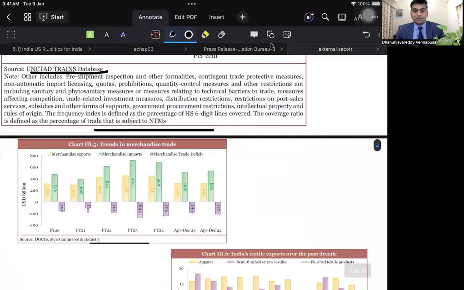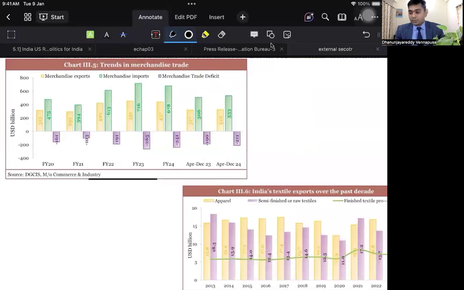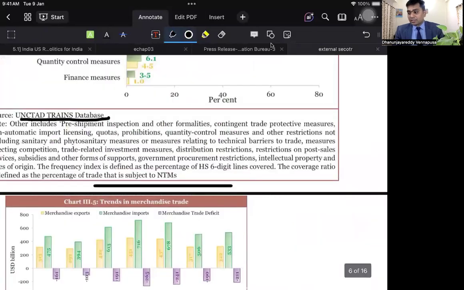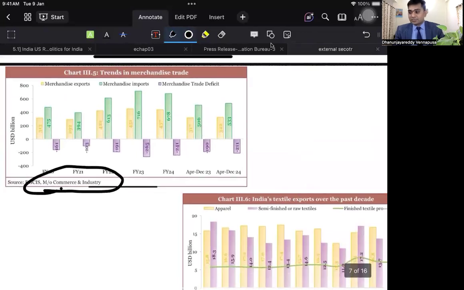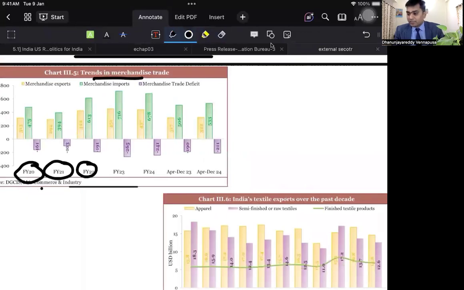Next one. If you look at the trends in merchandise trade in India, from the Ministry of Trade and Commerce, up to here, these are the trends in the globe. The second section is about India. If you look at the Indian segment, particularly the merchandise trade in the financial years 20, 21, 22, 23, 24, merchandise trade is nothing but the difference between the value of goods exports and the value of goods imports.